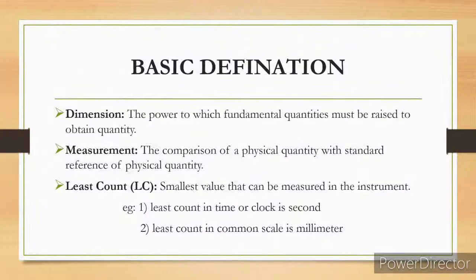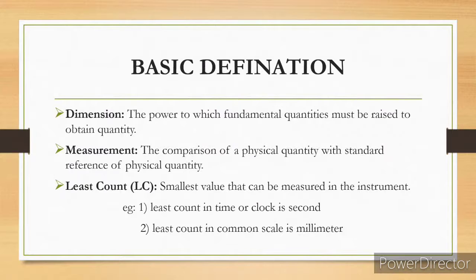Measurement means the comparison of a physical quantity with a standard reference of that physical quantity. For example, if you want to measure a length, you measure it through a scale. There the scale is the standard reference, and the object you are measuring is the physical quantity.